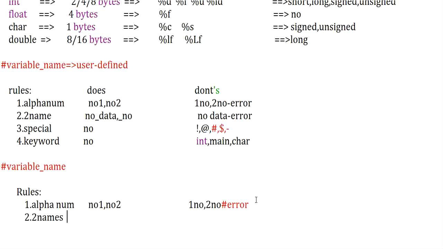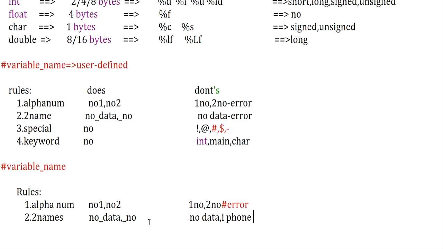And your second rule is where I cannot give a variable name as two names. For example, I cannot give number space data. Let me write here. If I want to give two names, I should give number_data, such a way, or I can start a variable name with an underscore. Such a way is possible, where this kind of initialization is not possible. Applying number space data, where a single variable name cannot be given such a way. I space phone. It cannot be given such a way.